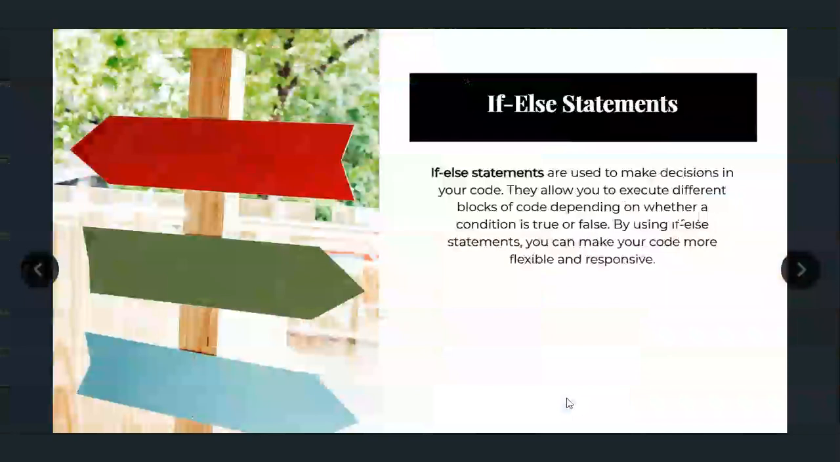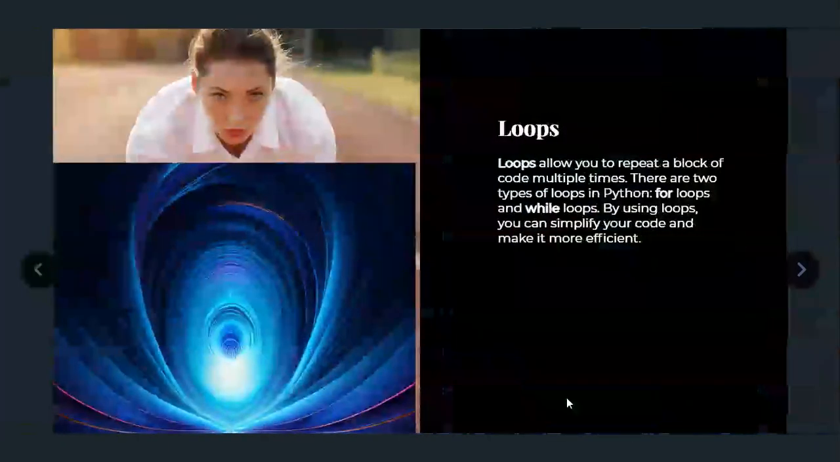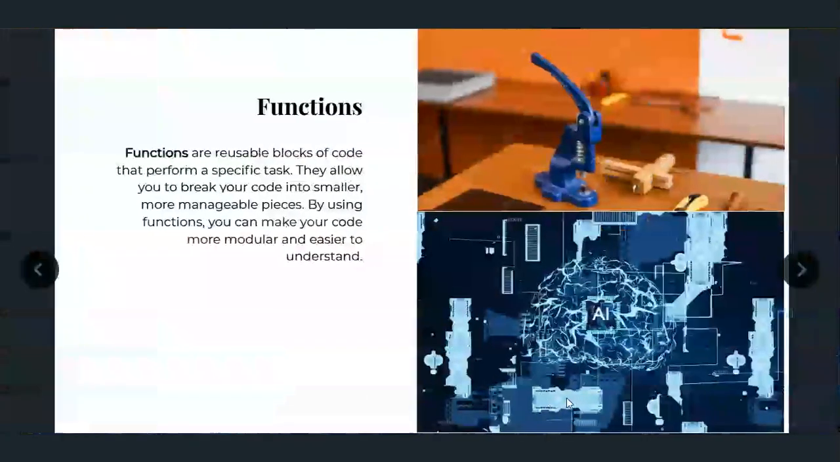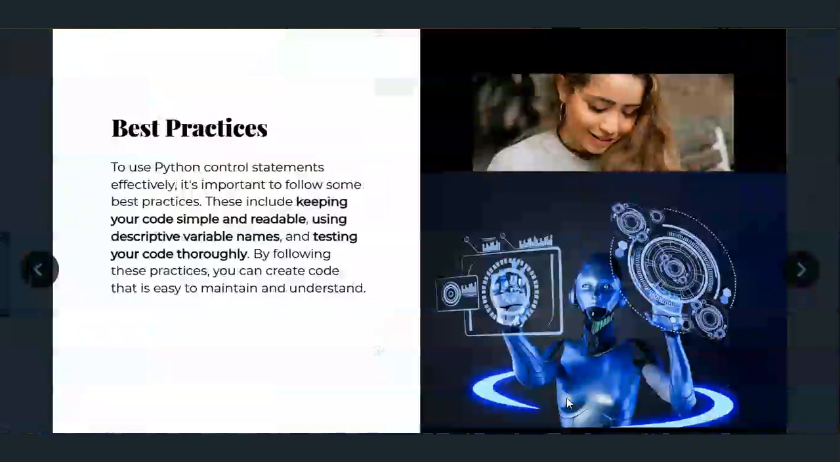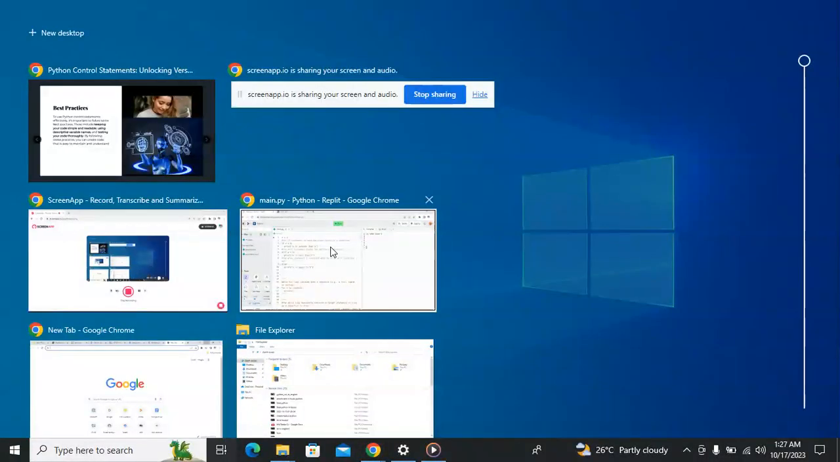So what are if else statements? The if else statements are used to make decisions in your code. It's very important. They allow you to execute different blocks of code depending on a condition, if it is true or false. By using if else statements, you can make your code more flexible and responsive. So what are while loops? Loops allow you to repeat blocks of code multiple times. That's why it's under conditional statements. Without wasting time, let's jump back to our interpreter.